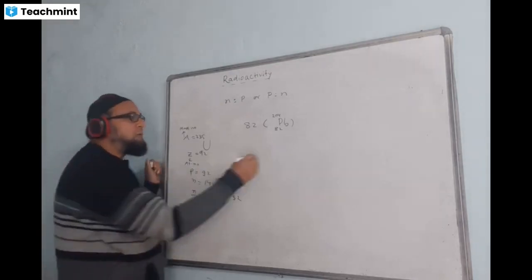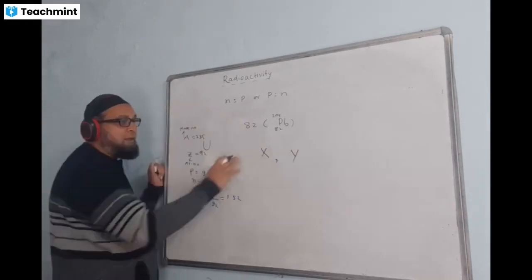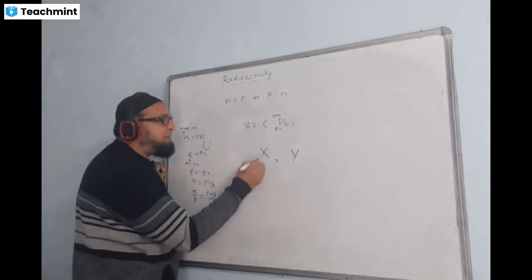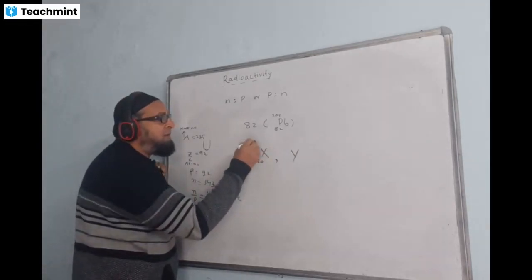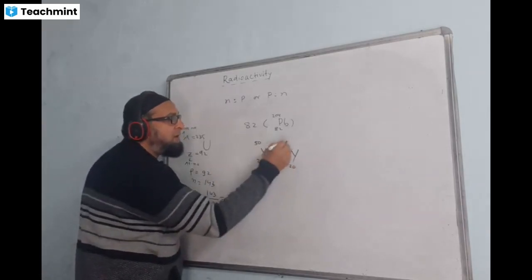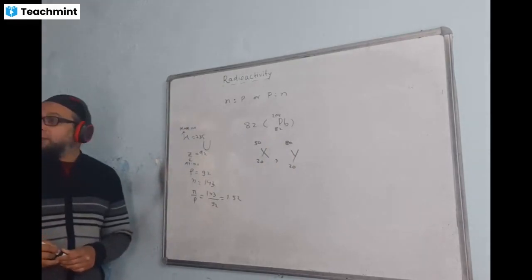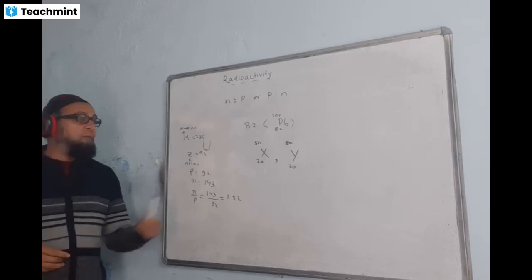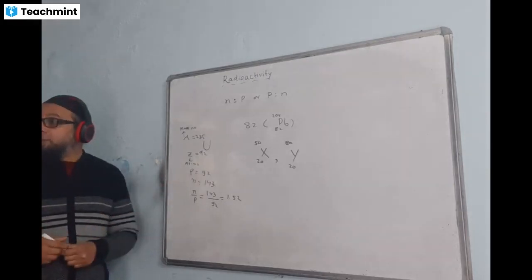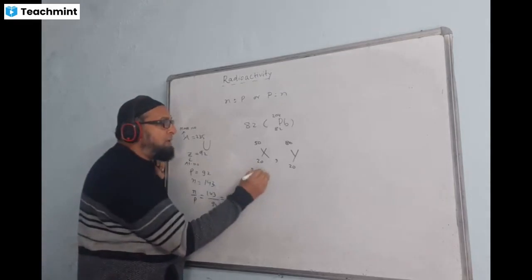Sometimes they may give like this. Suppose X and Y, there are two nuclei, and this is having 50, the next one is having 20, and this is having 80, like that. They're asking, check which of them is a radioactive nucleus, or which nucleus is unstable. So how to know? First, protons are how much here? 20.